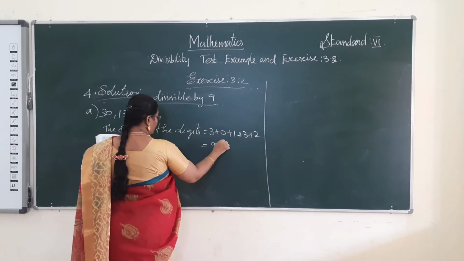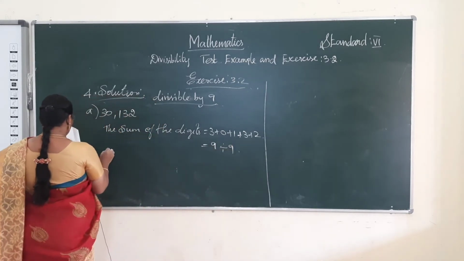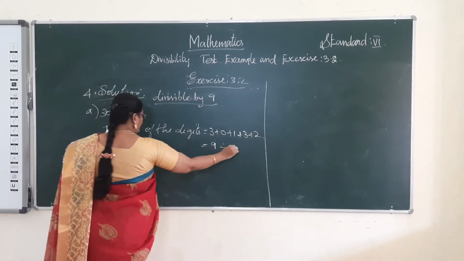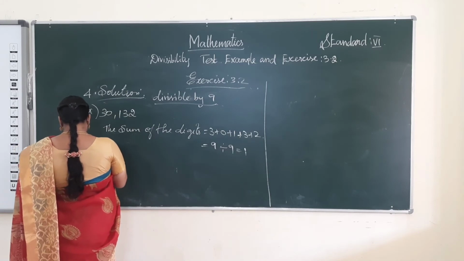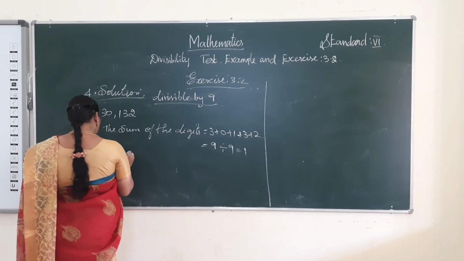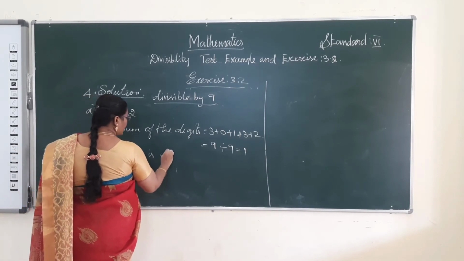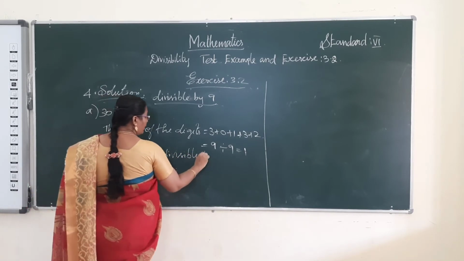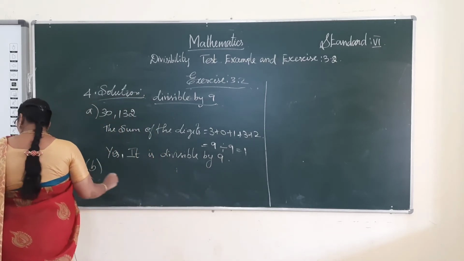So 9 is divisible by 9, giving 1. So yes, it is divisible by 9.